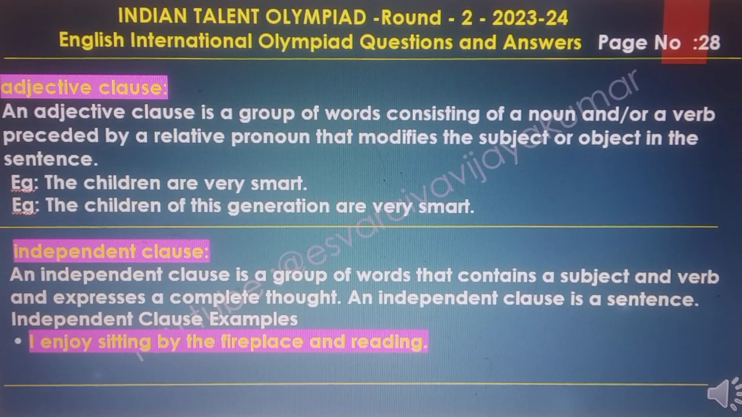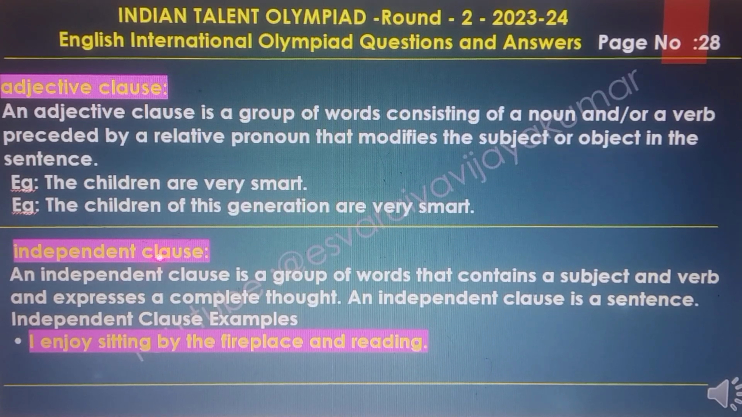Adjective clauses. An adjective clause is a group of words consisting of a noun and or a verb preceded by a relative pronoun that modifies the subject or object in the sentence. Example: the children are very smart. Second one: the children of these generations are very smart.